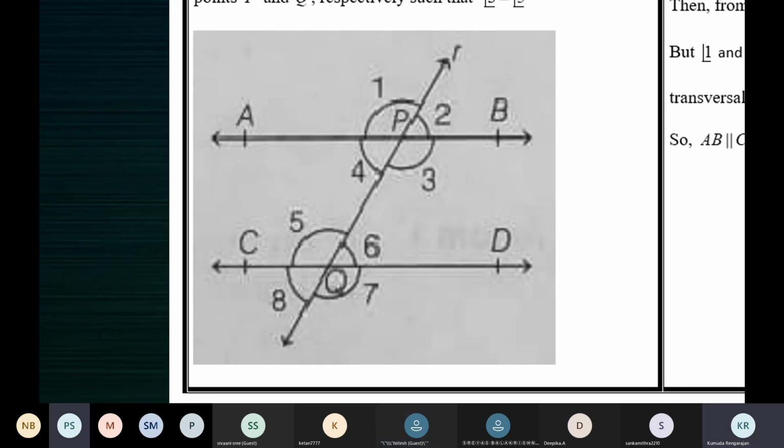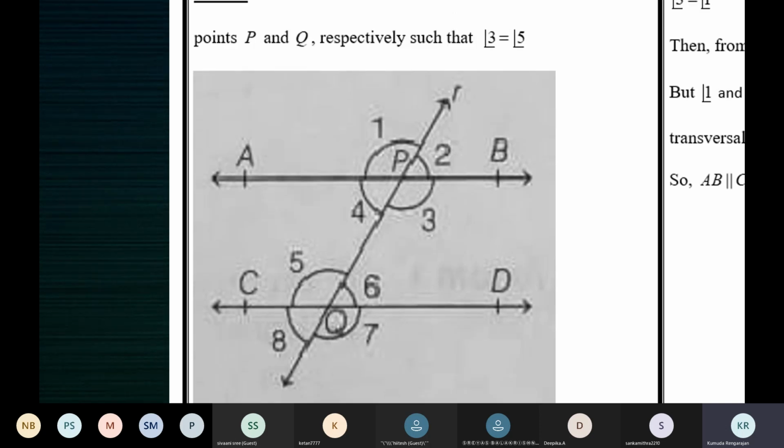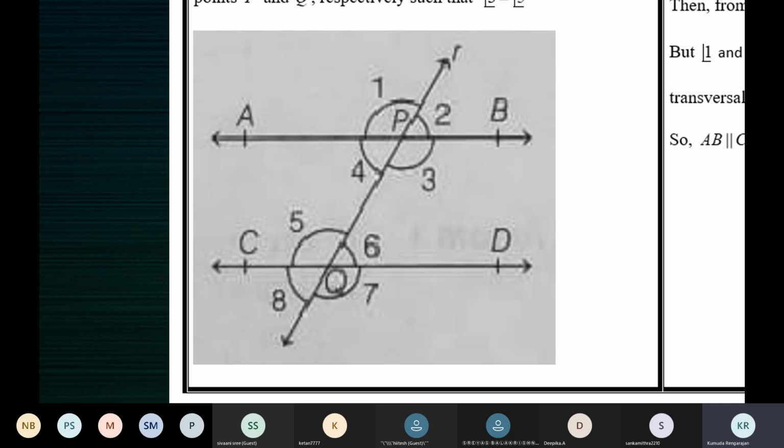Now, what we have to prove is, when two lines are cut by a transversal such that a pair of alternate interior angles is equal, then the lines are parallel. You can choose any pair of alternate interior angles. I have chosen 3 is equal to 5. You can even take 4 is equal to 6. Given one pair of alternate interior angles is equal, you should prove that the lines are parallel.